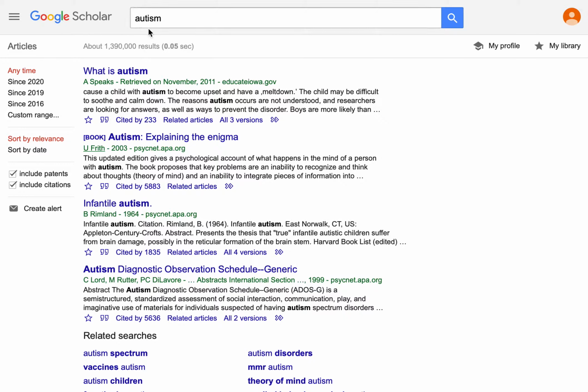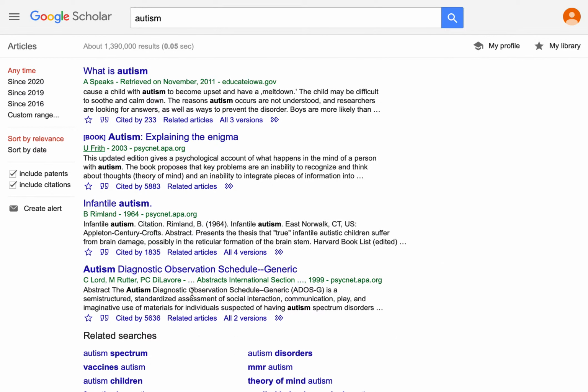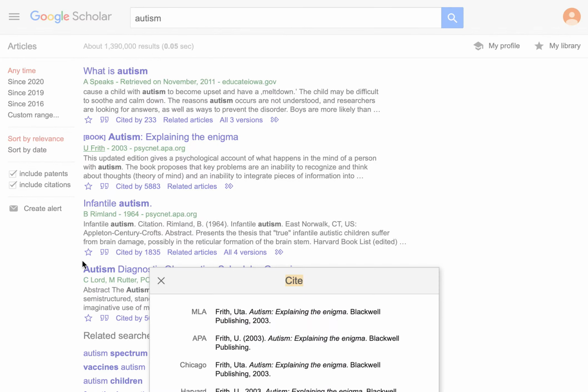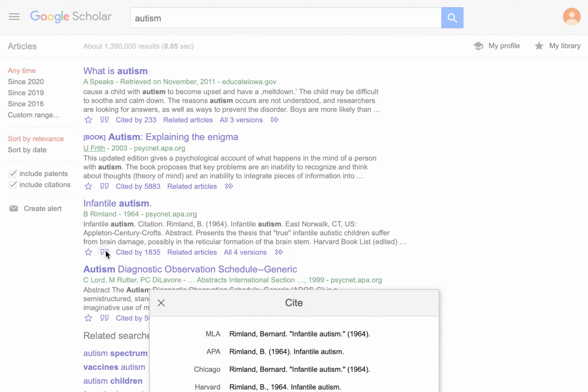This is Google Scholar. I like this because it cites your sources for you. For example, if I look at the top article, What is Autism? You can favorite these articles on and off, go back to them later. But here, if you click these quotation marks, it'll cite the source for you. And of course, we use the MLA guidelines, so you can copy and paste this into your Microsoft Word document and add it to your Word document for your research paper.